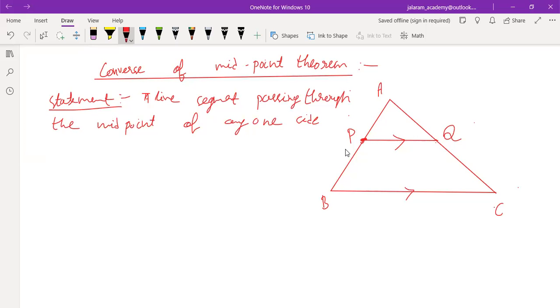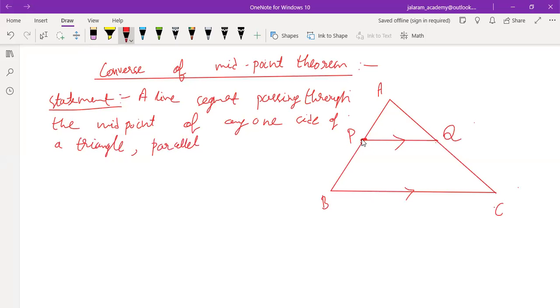The line PQ is passing through the midpoint P of line segment AB. Parallel to the other side means it has two properties already.